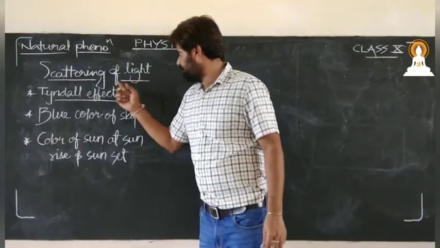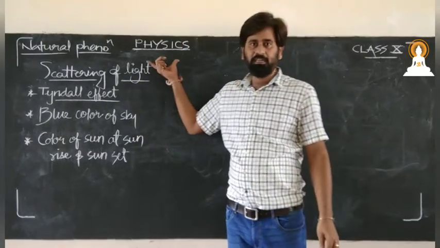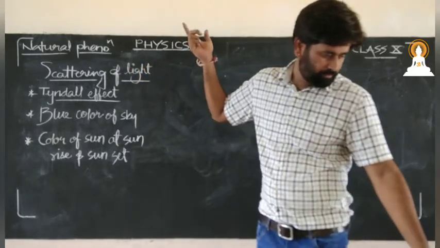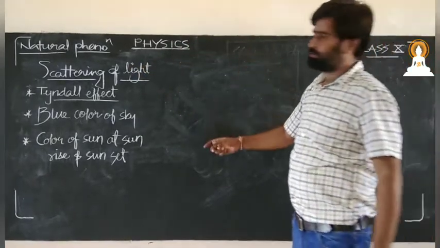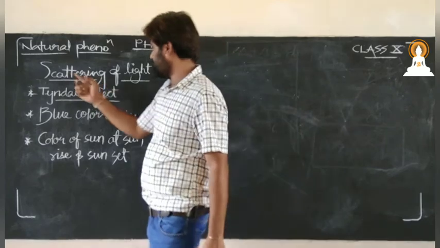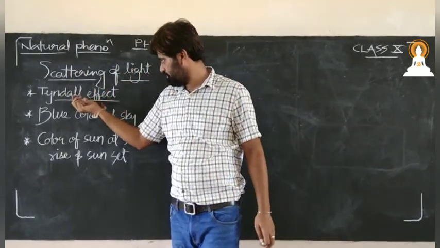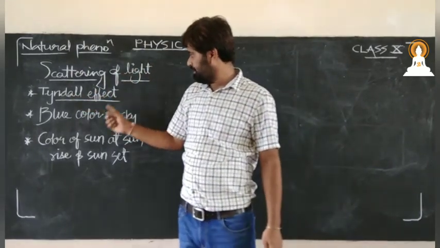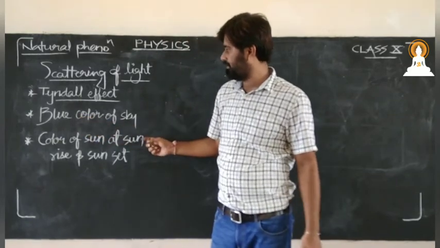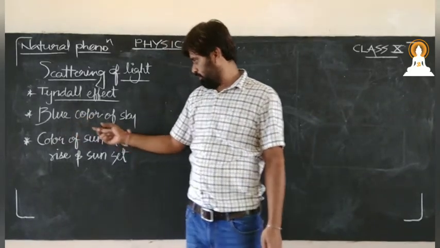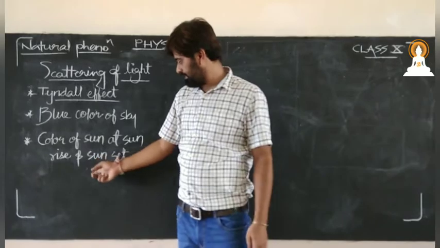Next is the scattering of light. Atmospheric reflection is not there in our syllabus, so we will skip it. Okay, so the scattering of light. What is scattering? Under this, we are going to see the Tyndall effect, the blue color of the sky, and the color of the sun at sunrise and sunset.